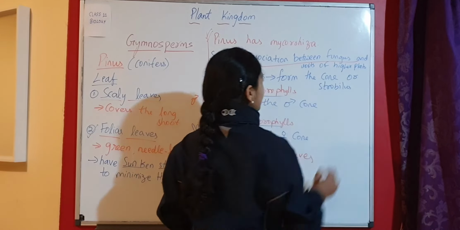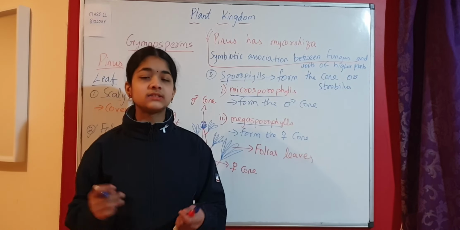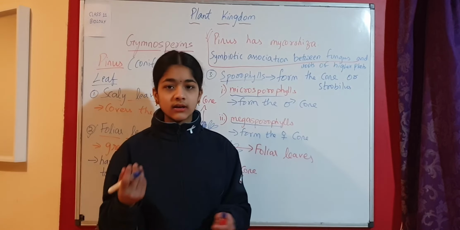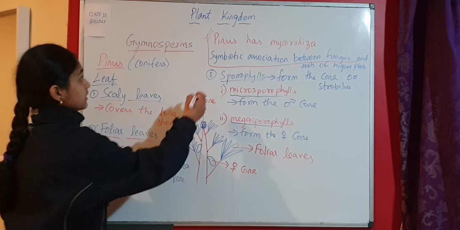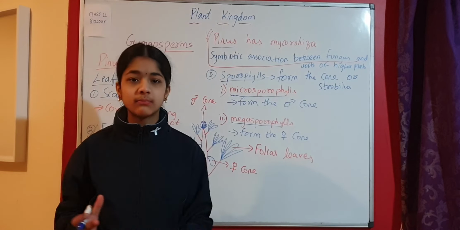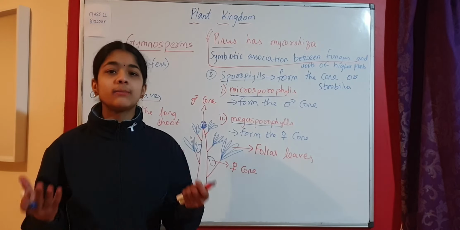Now what is the meaning of higher plants? Higher plants means more advanced and developed forms of plants. Now these higher plants are usually gymnosperms, and that gymnosperm is this Pinus. So it's a symbiotic association. What is the meaning of symbiotic association? Symbiotic association means mutually benefiting.